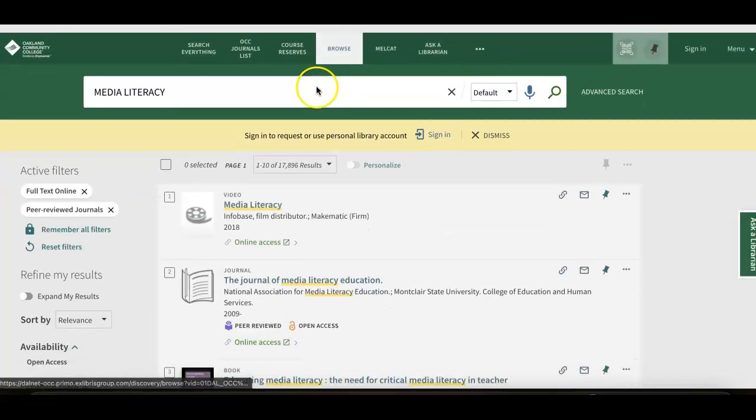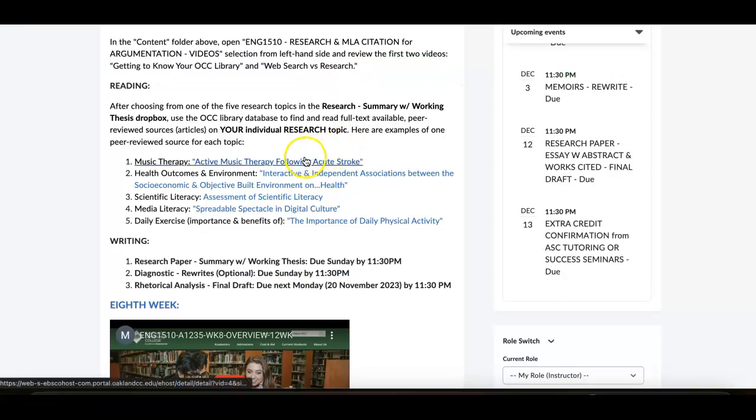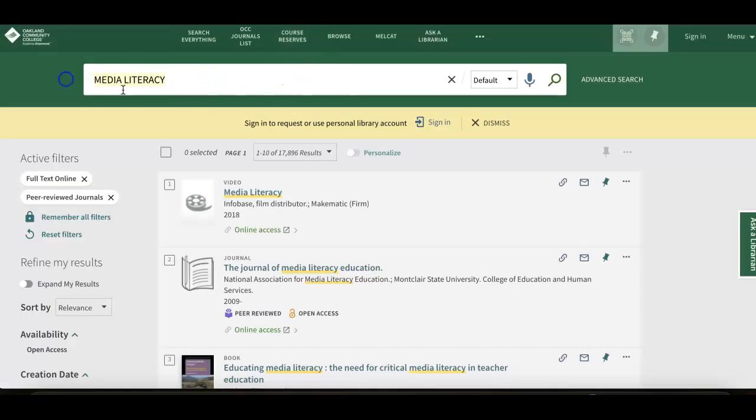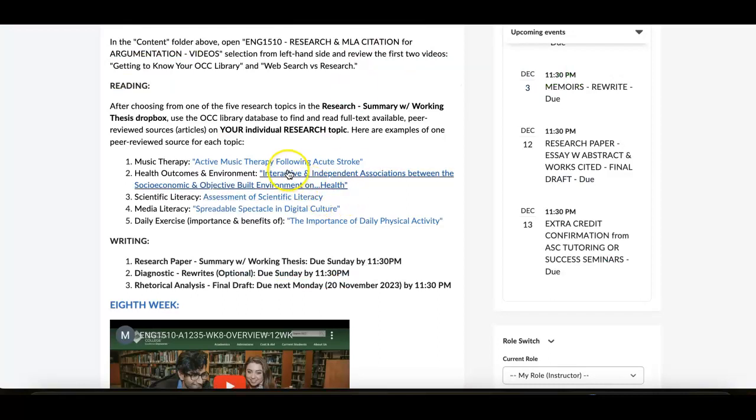For this one here, sometimes what's going to happen in the links, it's still asking you to log in. So once you log in, if it doesn't take you directly to that link, you might have to go back to the database here and simply take this title and copy and paste it into the database search right here and just search it that way, because for some of you it's not going to come up because the access is not allowing you. If you log in and you're in the platform before searching these, it should take you directly to it.